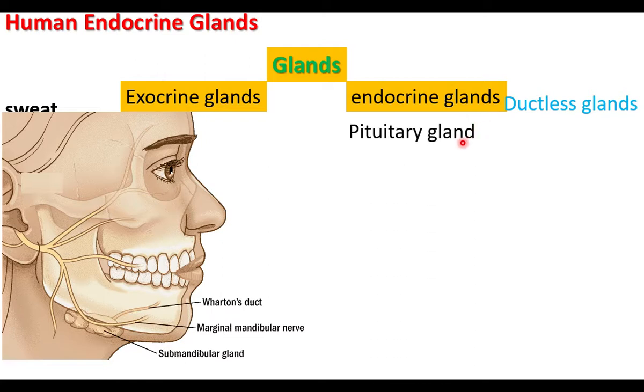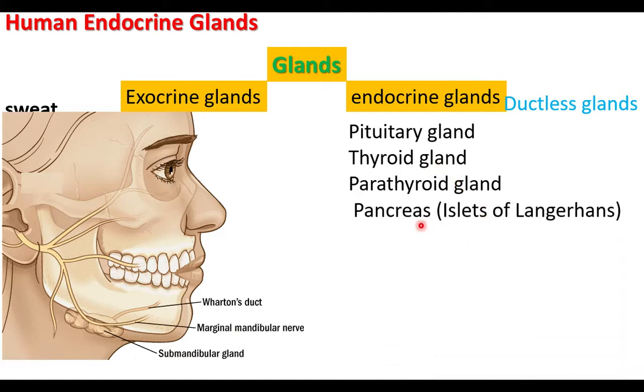Pituitary gland is found inside the head. Thyroid gland is found on the sides of the neck. Parathyroid glands are found on the surface of the thyroid gland. Pancreas acts as both an exocrine and endocrine gland. The exocrine part of the pancreas has a tube that secretes enzymes for digestion. The endocrine part of the pancreas is called the islets of Langerhans. Cells are arranged in groups. They secrete hormones. Adrenal glands are found at the top of the kidneys.